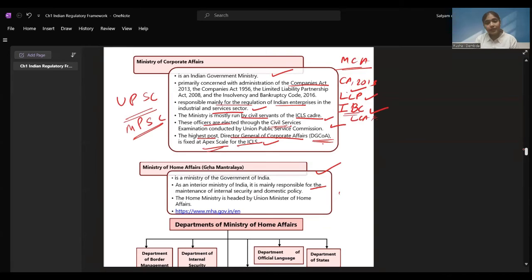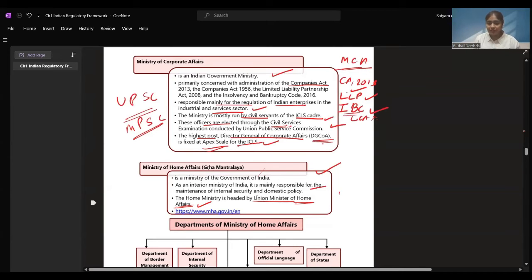You might have heard the Indian Army, the Navy, the Air Force, all these come under the Ministry of Home Affairs, Griha Mantralaya. Security inside the nation is taken care of by the Ministry of Home Affairs. The Home Ministry is headed by the Union Minister of Home Affairs. The Union Minister of Home Affairs is the one who is going to head the Home Ministry, right?